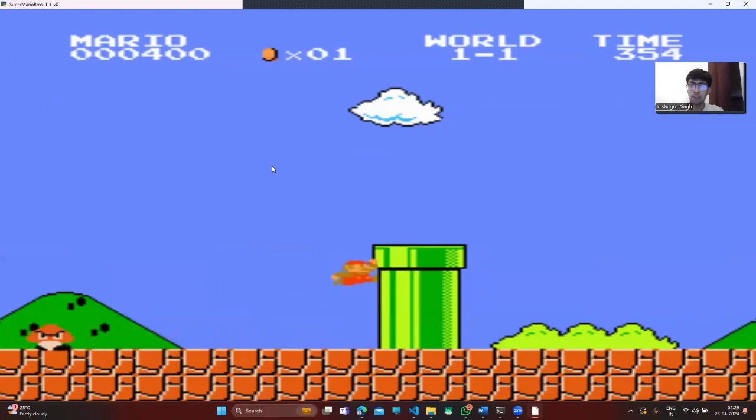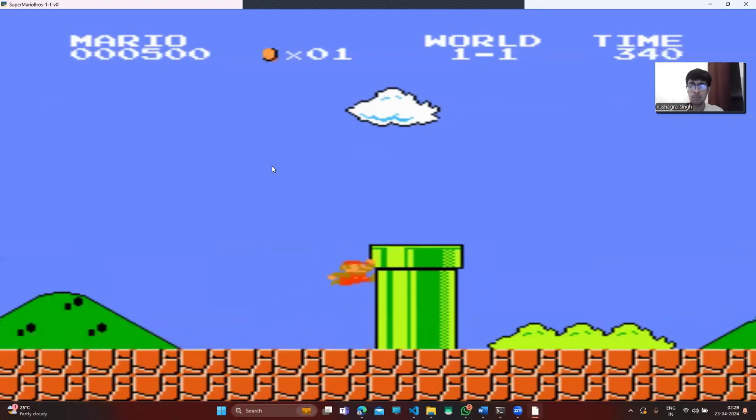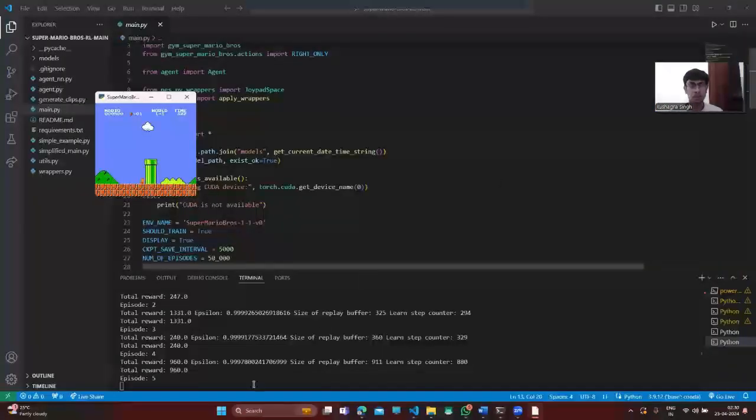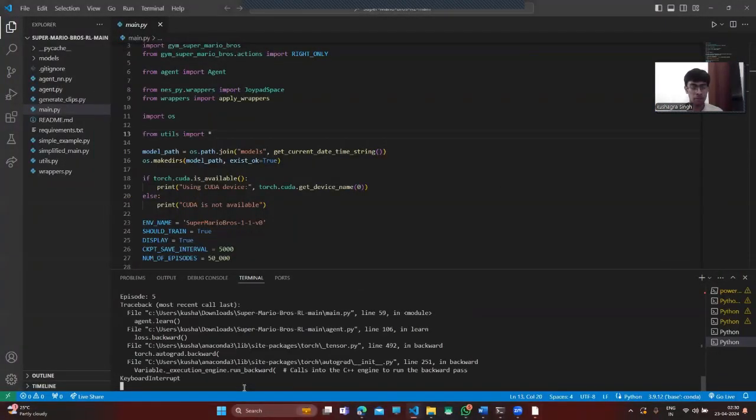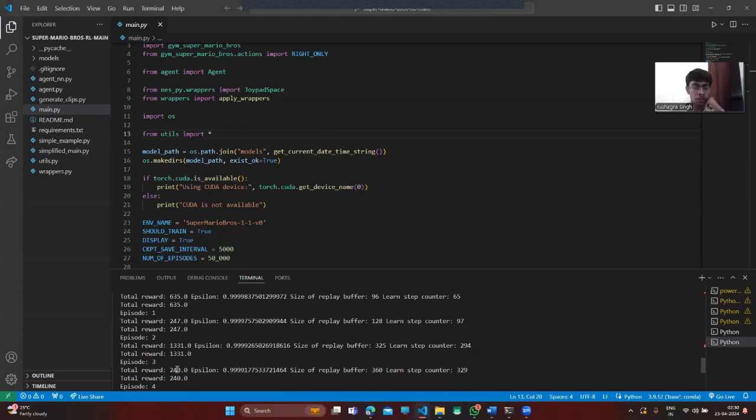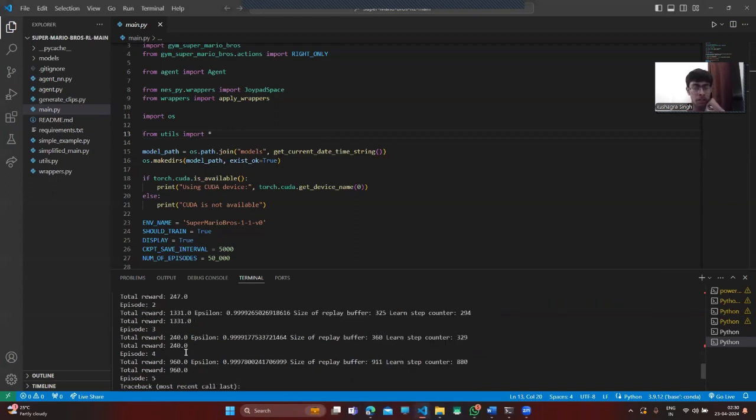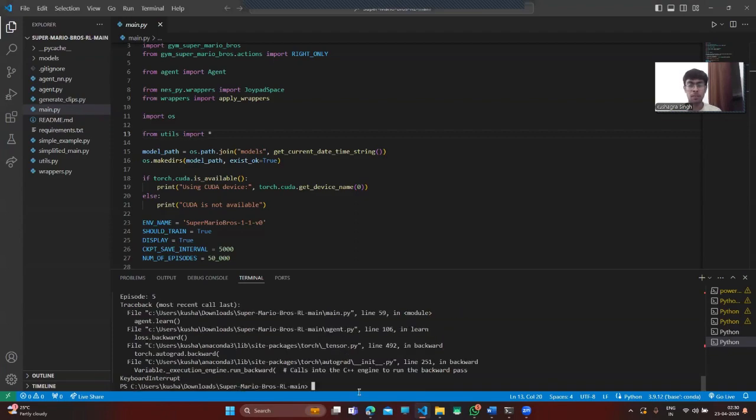So we can try different algorithms. You can use different methodologies and different reward systems, and you can try it by yourself. So that's all from my side. I will just close it. I think this was the demo. As you can see, in only 5 iterations, in the fourth iteration, we got around 635 reward. And this was the iteration I was talking about where our Mario got so far in the game. The reward it got was 1331, which is a good reward.